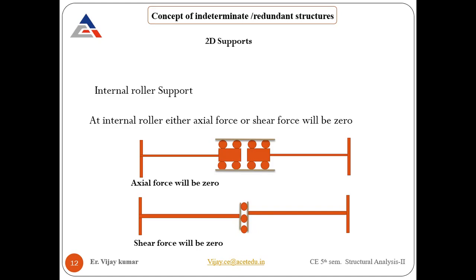If it is a hinge support, then how many reactions? So 4. Which are these 4? Fx, Fy, Mx, My. A moment can be in Mx and My. No, sir, that should be Mz, na? Yes, sir.